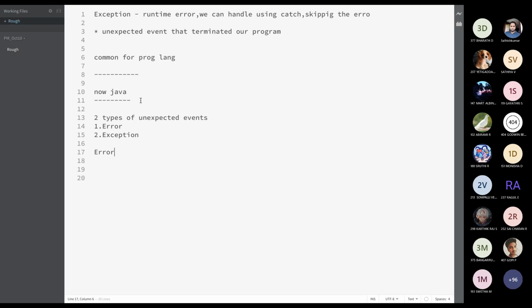Error is not caused by the program. It is due to lack of resources, and cannot be handled by exception handling.